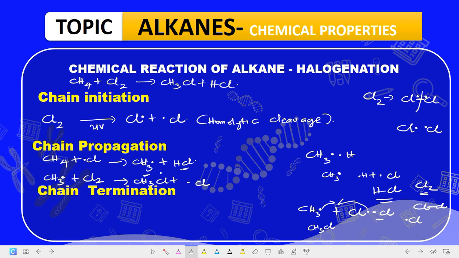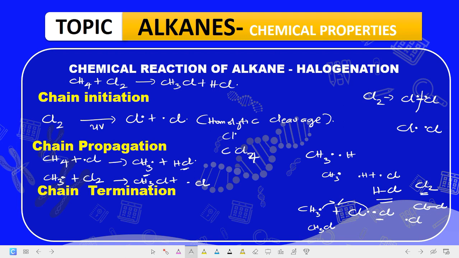But then we also have radicals. Now these radicals are very unstable atoms or molecules, and because they are very unstable, they will tend to facilitate these reactions over and over again. This reaction will proceed more and more until there is no more hydrogen to substitute, until you form CCl4.